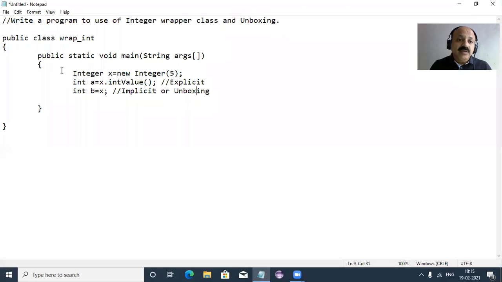The wrapper x object is automatically converted into the int value. By default the compiler uses intValue internally, while here we specify it ourselves. That is explicit, and here the compiler automatically uses the wrapper class intValue internally. That is implicit, or we can say unboxing.